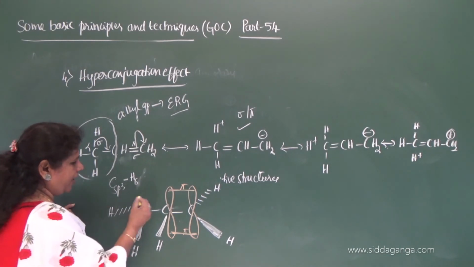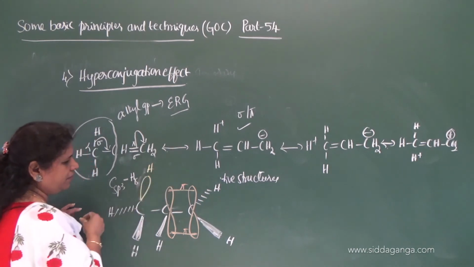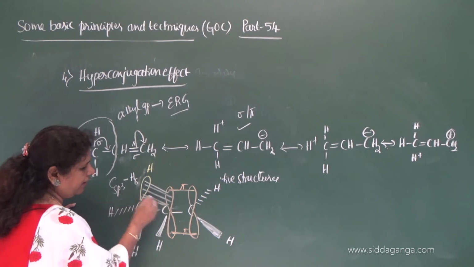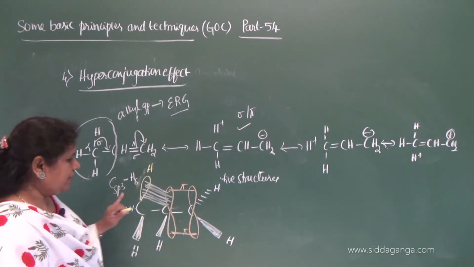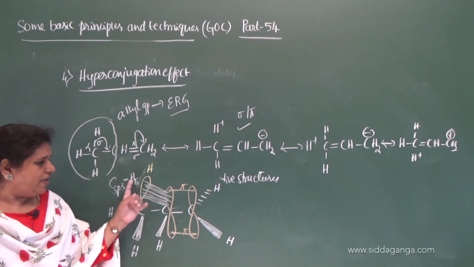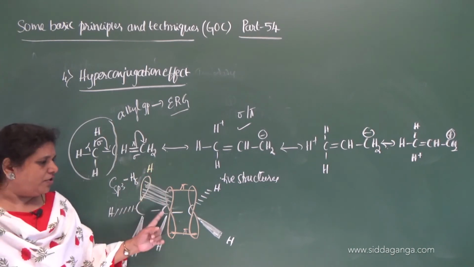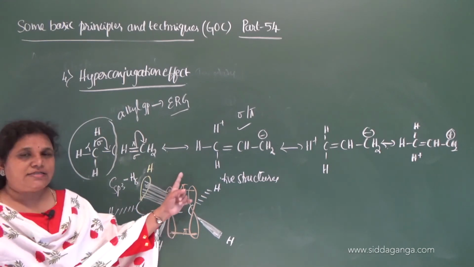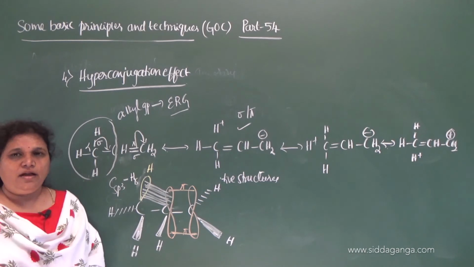This is a hybridized orbital, and this is hydrogen. Now it gives electron to the double bonded carbon. So complete delocalization of sigma electrons of the alpha CH bond takes place towards the double bonded carbon, and the simultaneous displacement of the pi electron takes place, and this is the orbital picture.